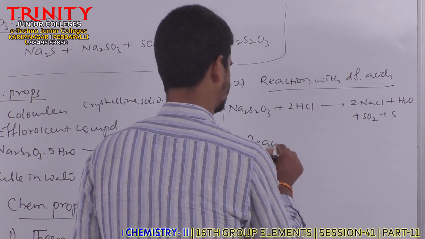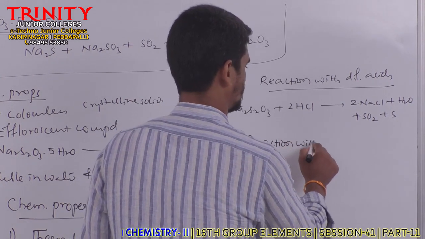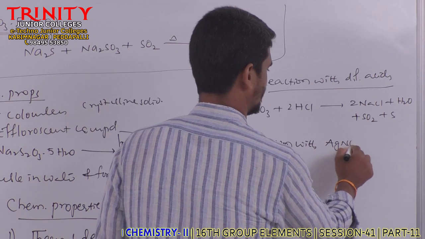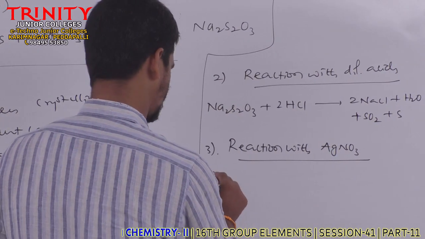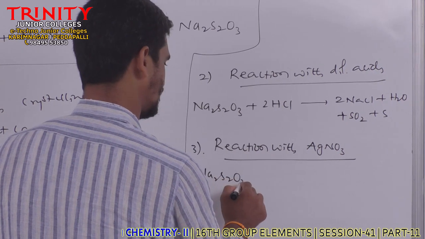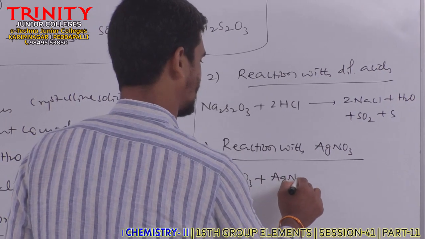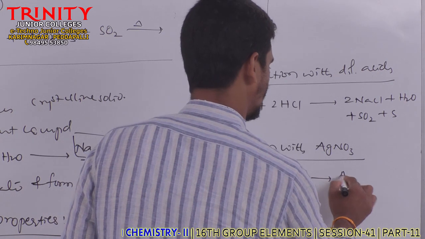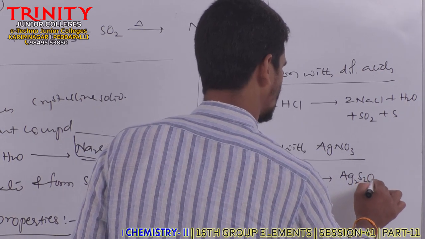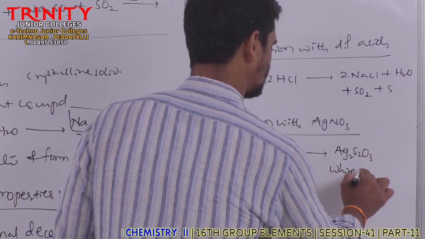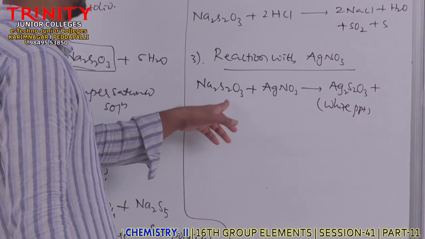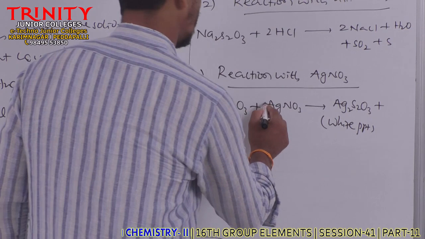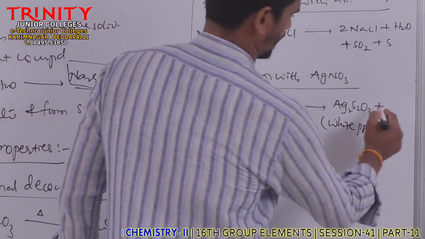reaction with AgNO3, silver nitrate. When sodium thiosulfate is treated with AgNO3, we'll get Ag2S2O3, white precipitate.